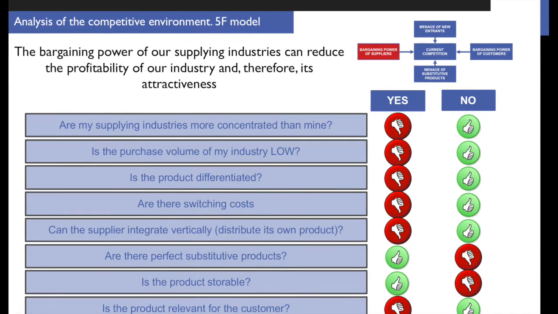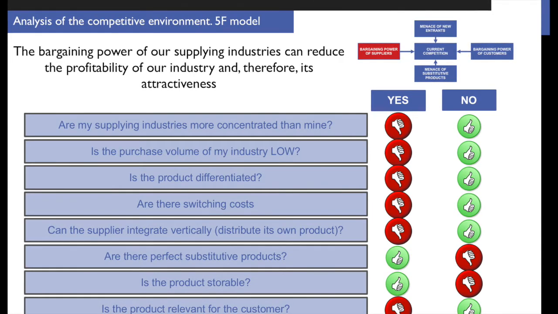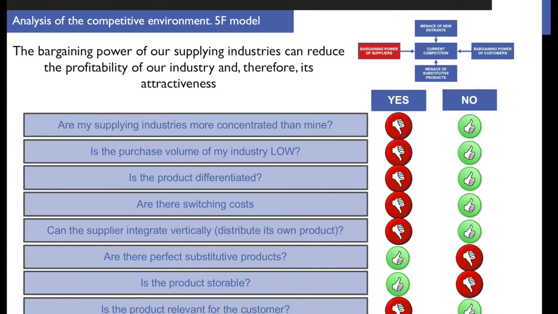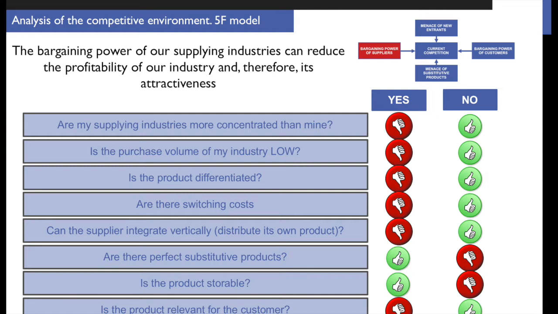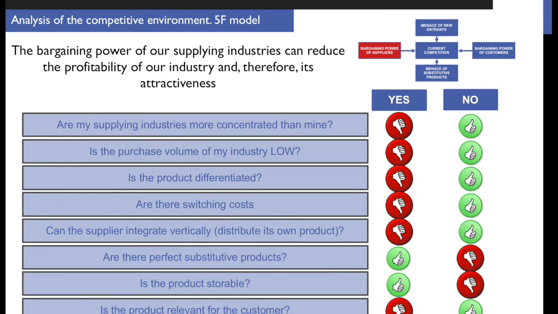Can the supplier integrate vertically and distribute its own product? If the supplier can integrate vertically, then it will have bargaining power. If they cannot, then the customer does. In our case, we are the food retail industry. Can my producers of oranges, of cola, of whatever, sell their own products easily to the final market? Yes or no? Well, they can sell it. Some firms do it, but the majority don't. In fact, the cases of vertical integration are not so frequent. So we can say that, again, the food retailing industry has more bargaining power than the food producing industry.